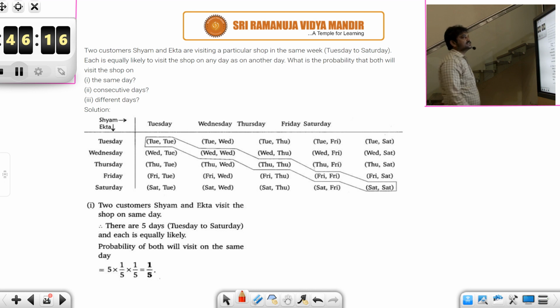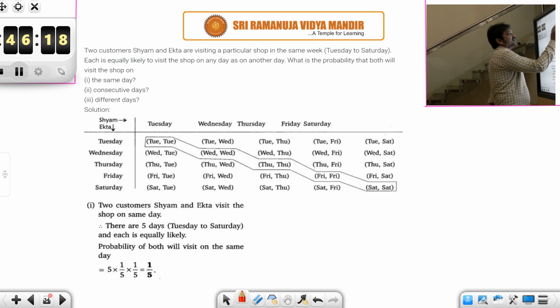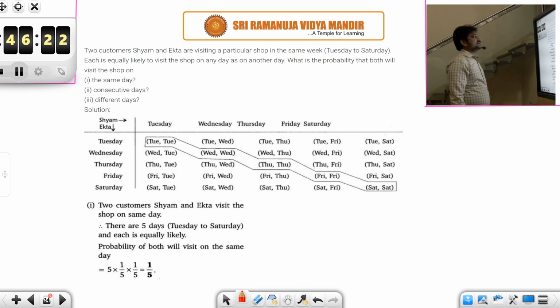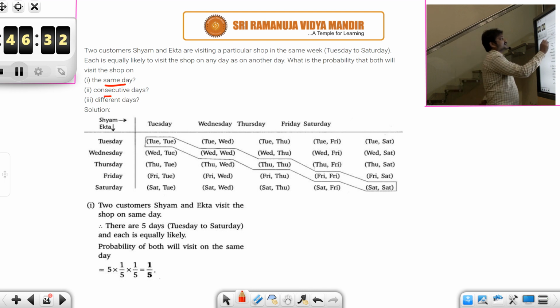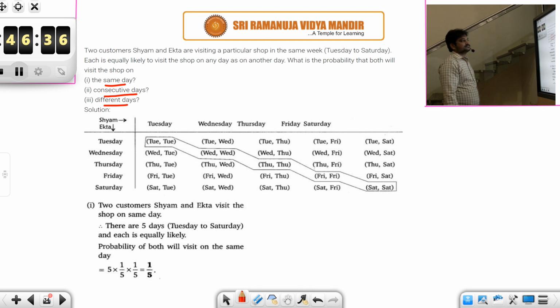See, 2 customers, Shyam and Ekta, are visiting a particular shop in the same week, Tuesday to Saturday. Each is equally likely to visit the shop on any day as on another day. What is the probability that both will visit the shop on the same day, consecutive days, different days? Say Shyam will visit on these days and Ekta will visit on these particular days. Let's see through the table.